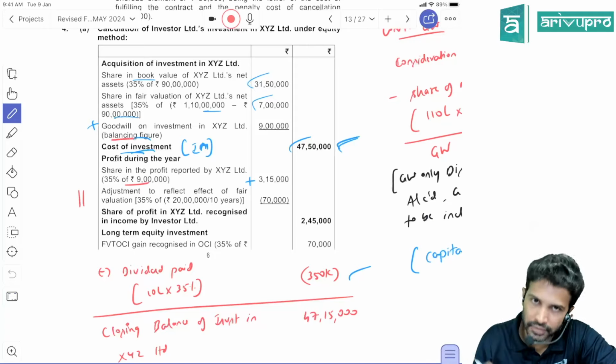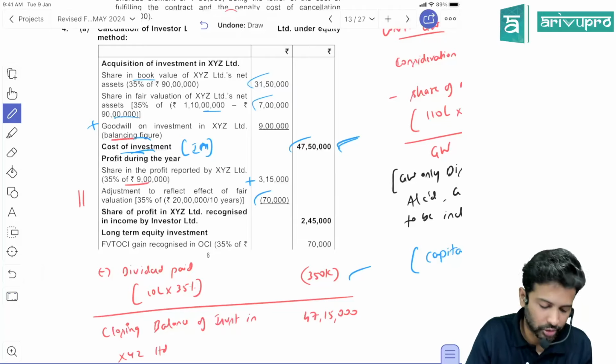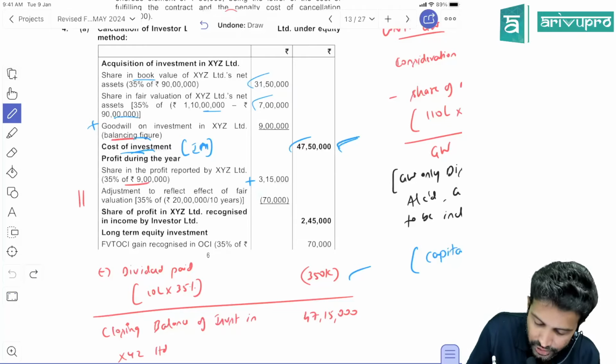Here everything is around investor share. Total additional depreciation is 2 lakh. 2 lakh ka 35% is how much? 70,000. So you have to do this what? You have to minus this. That's what they've done over here.